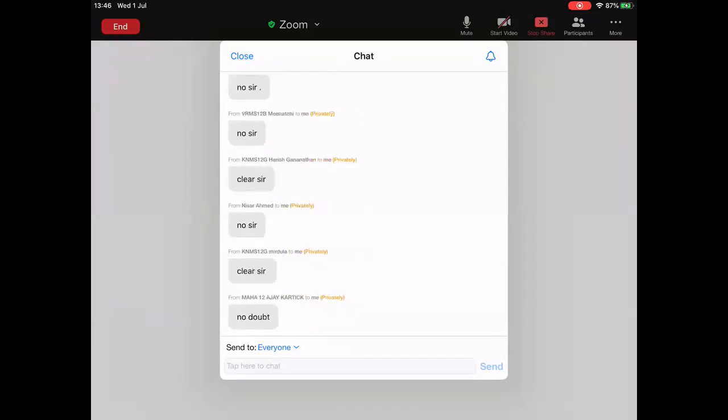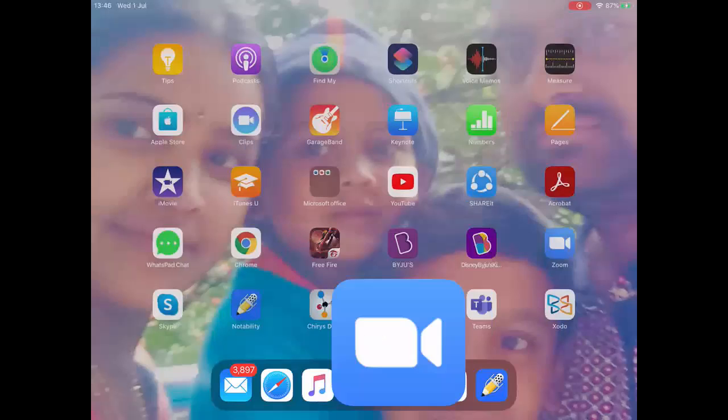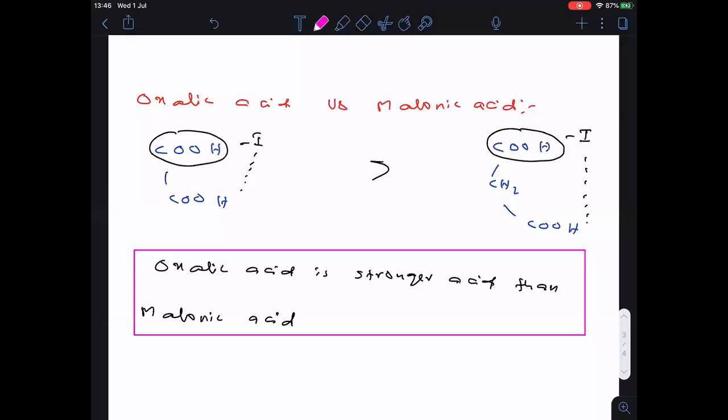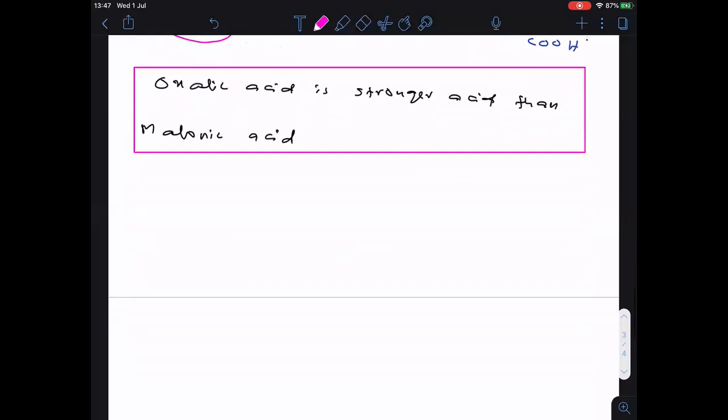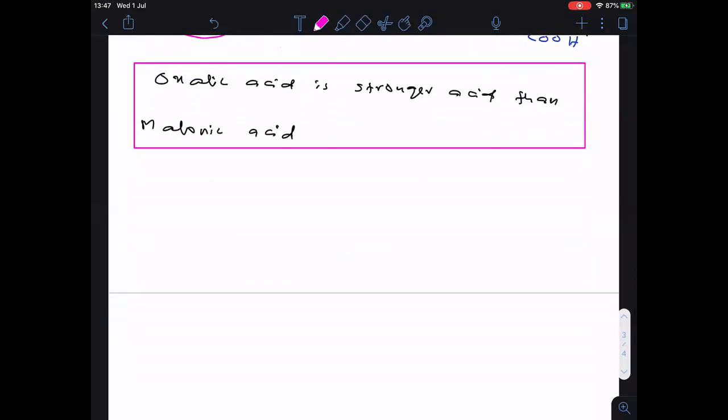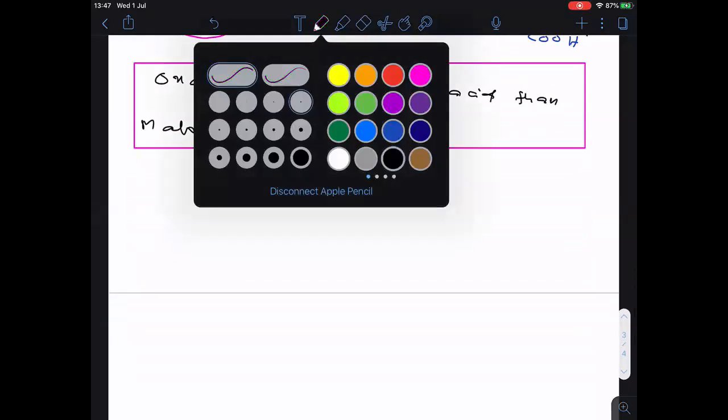So now I can come to a conclusion here, an important conclusion. Here you see, in the first one, between two COOH there is no CH2, but between two COOH in the second, one CH2 group is there. That means as the distance between two COOH groups increases, acidic strength, what happened, tell me, decreases. I want to give that in the form of a note.